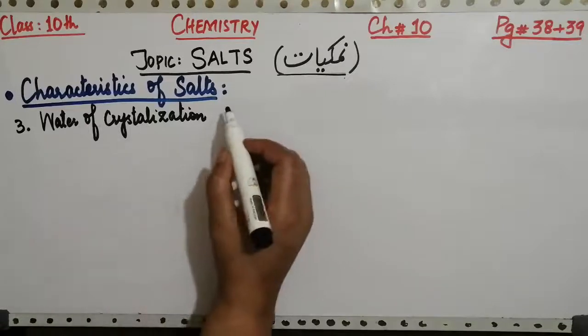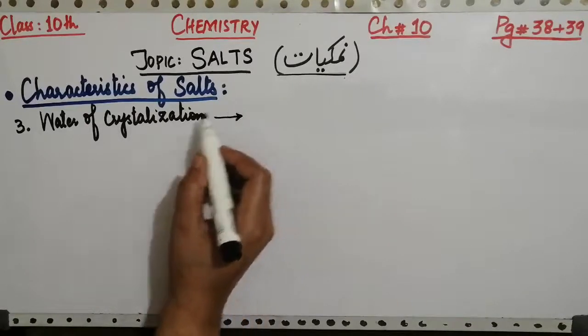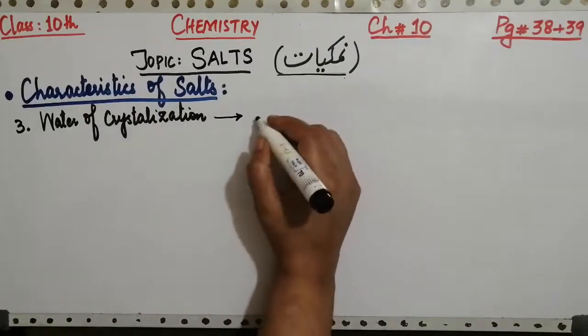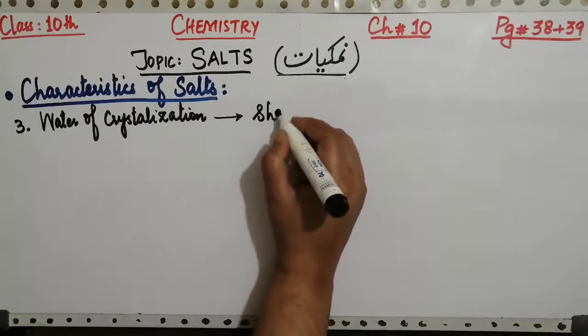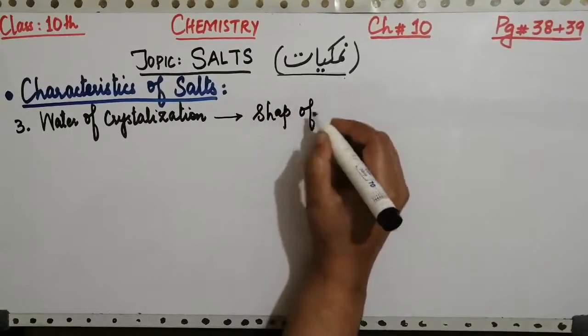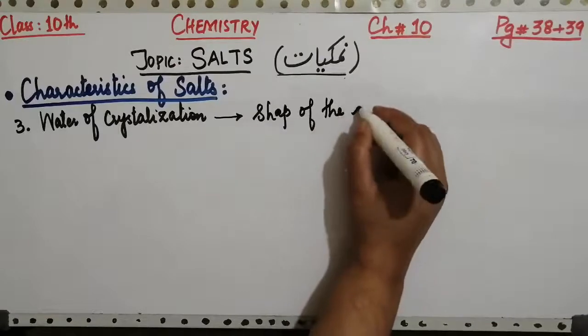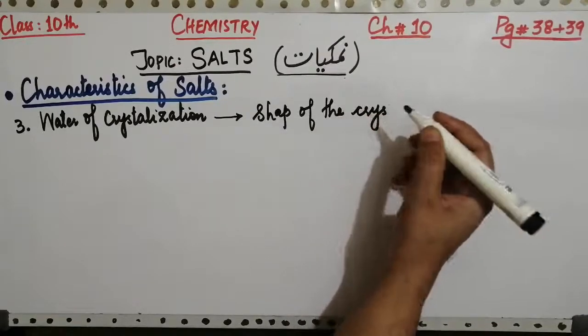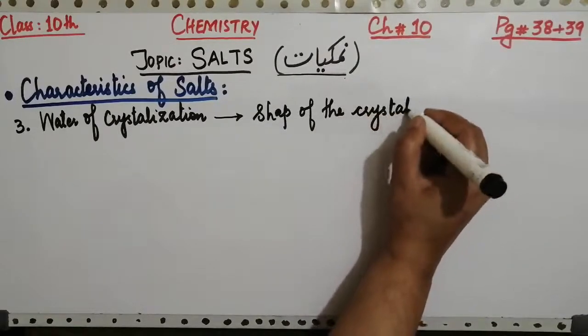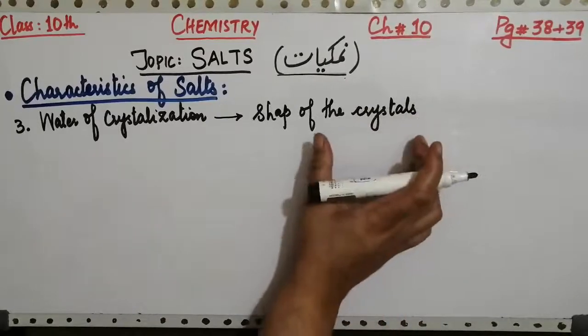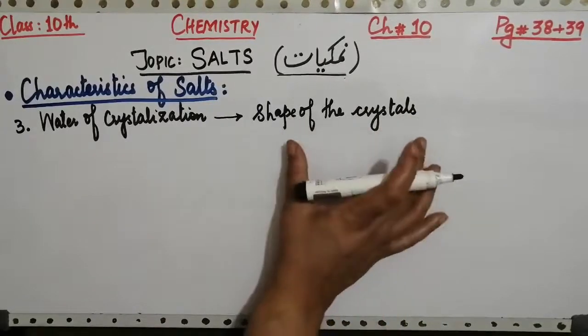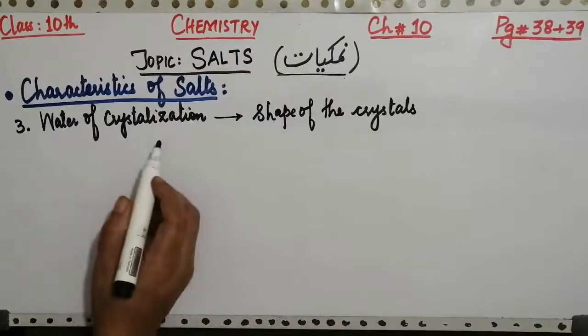And this water of crystallization in salt is responsible for providing shape to the crystals. As you know, the salts are available in the form of different crystals, different shapes. So the shape of the crystals is basically related to this water of crystallization.